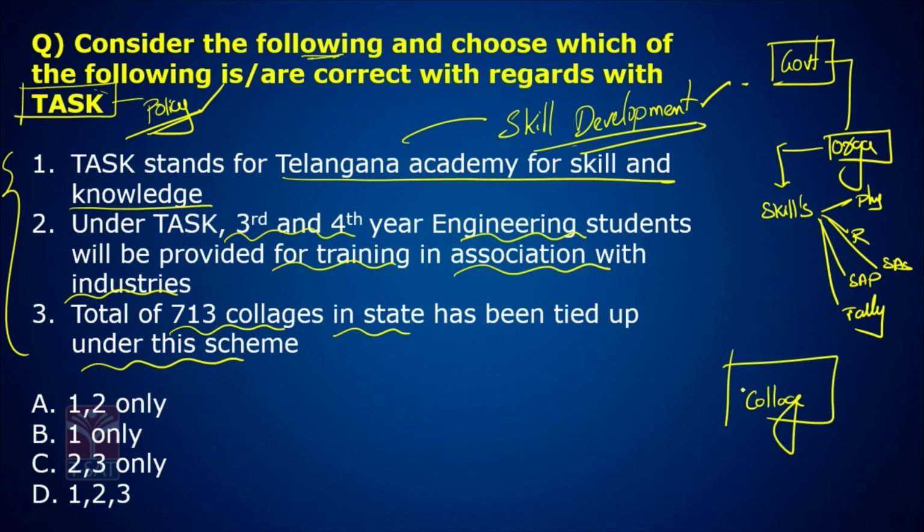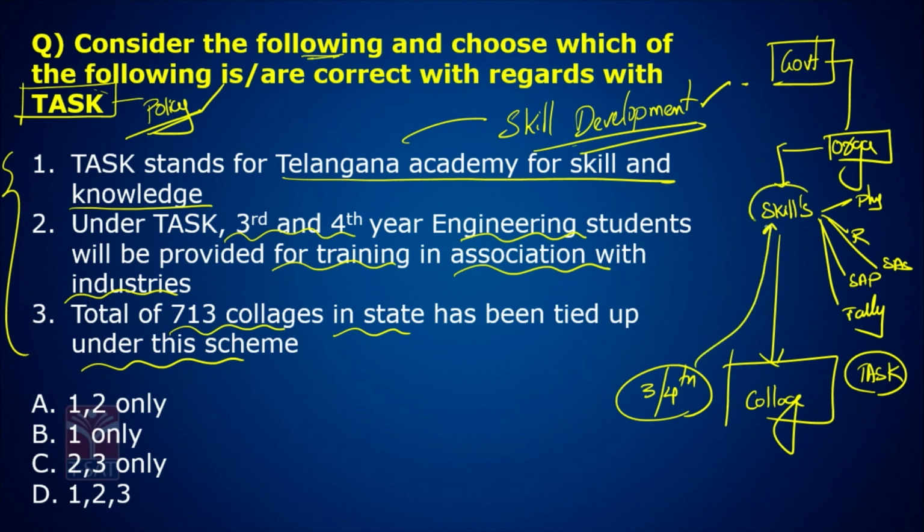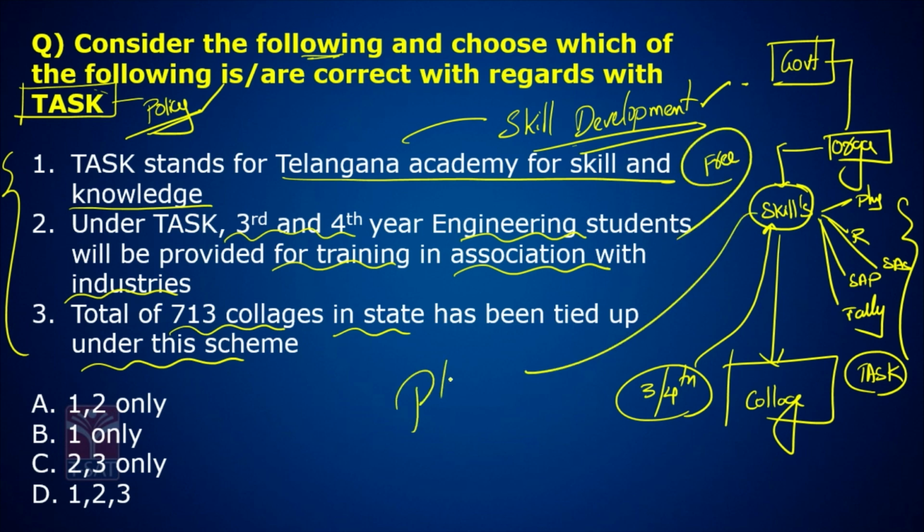Now this institution will approach the college under TASK. There are 3rd and 4th year students. These students under this program will be provided the required skills free of cost, and they will be placed with certain industries, companies, or through college placements. That is what it says.